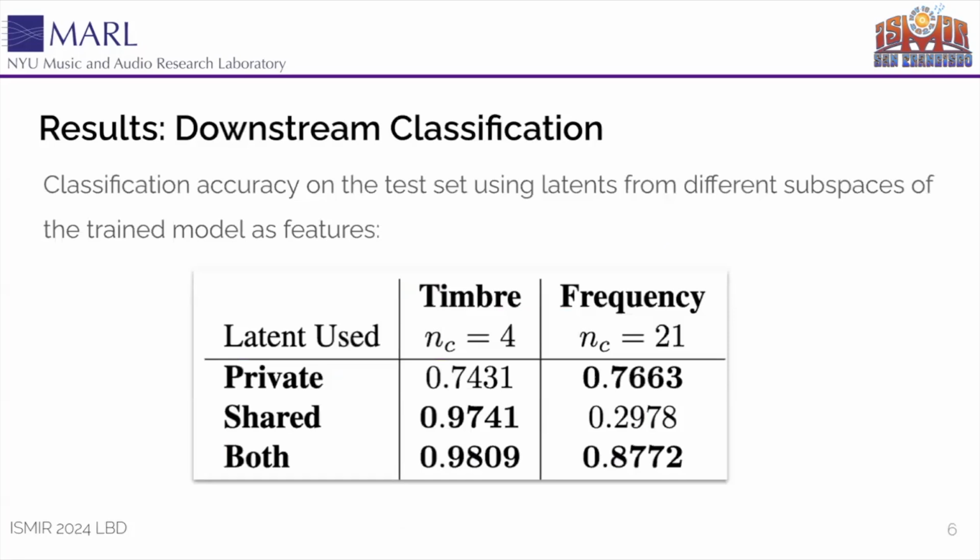We take this a step further in downstream classification tasks. We use our trained encoder as a feature extractor, experimenting with using each of the different latents as the embedding, to then train a lightweight classifier on top of for timbre and quantized frequency classification. We show that timbre classification does very well when using the shared latent, and for frequency classification, using the private versus shared latent is better.